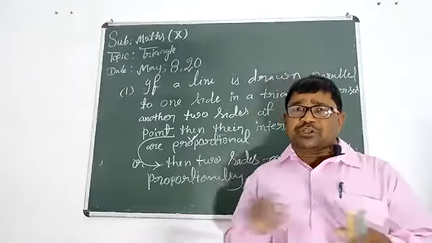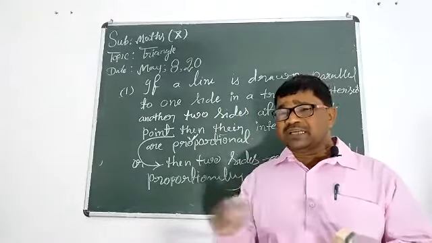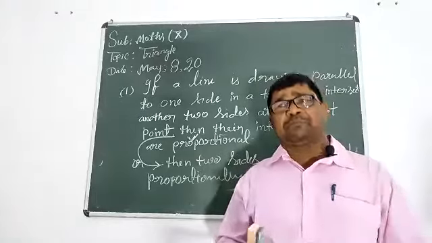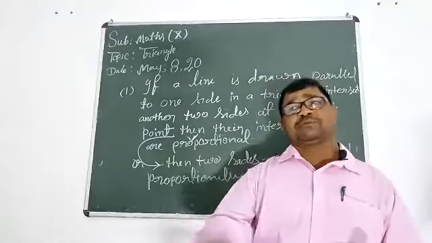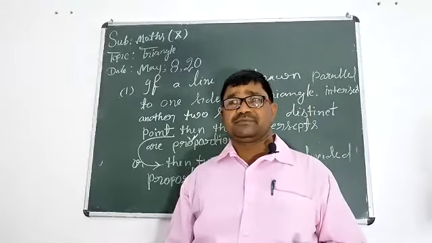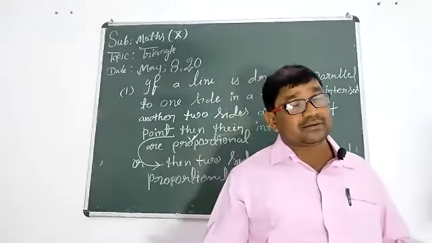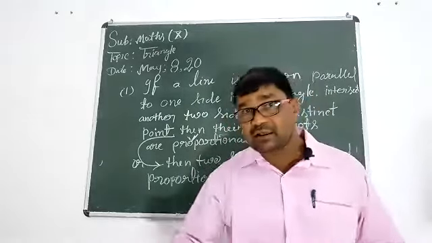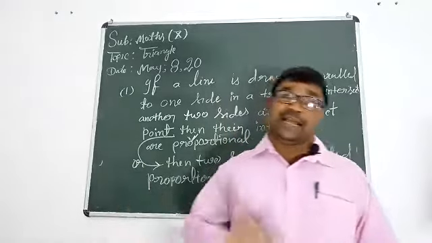Now you are going to draw a line inside the triangle which is parallel to one side of the same triangle.